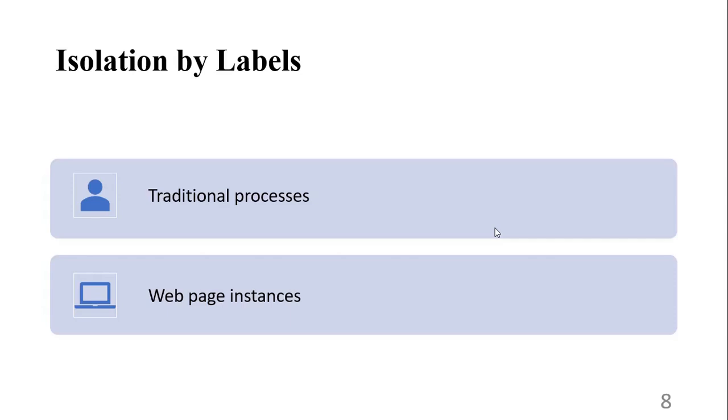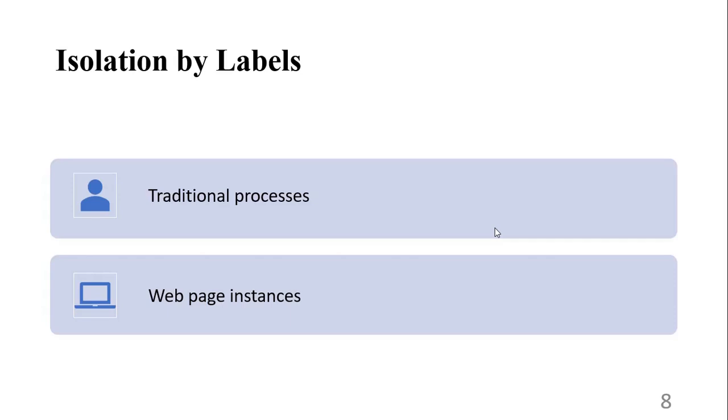First, I'm starting with the isolation by labels. Here, we can achieve the isolation by using the following two parameters: the traditional process and web page instances. What is a traditional process? A traditional process is a kind of offline processing that involves simple computations on data when it is being processed.